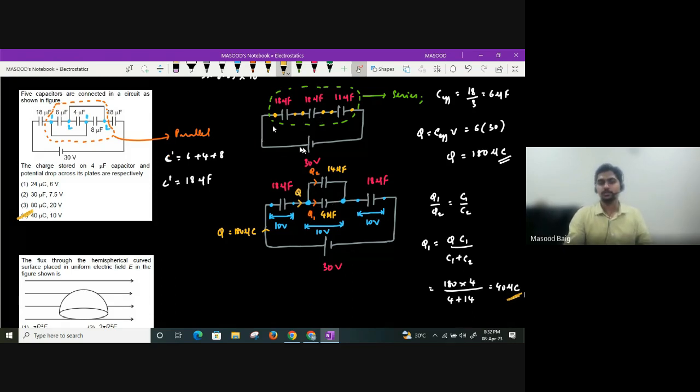How much charge is given by the battery, guys? 180 microcoulomb charge is given by the battery. That charge will now get divided in the parallel combination. How will charge get divided? In the ratio of their capacitances, guys. So Q1 value can be written as QC1 divided by C1 plus C2, which gives 40 microcoulomb. Clear, all of you? Is that clear, everyone? Am I audible? Hello?